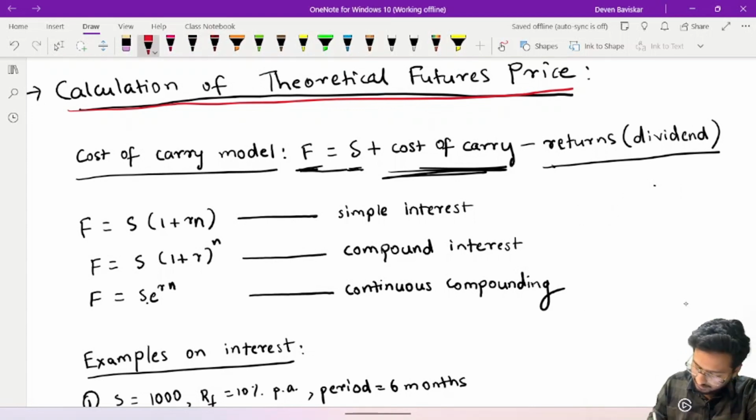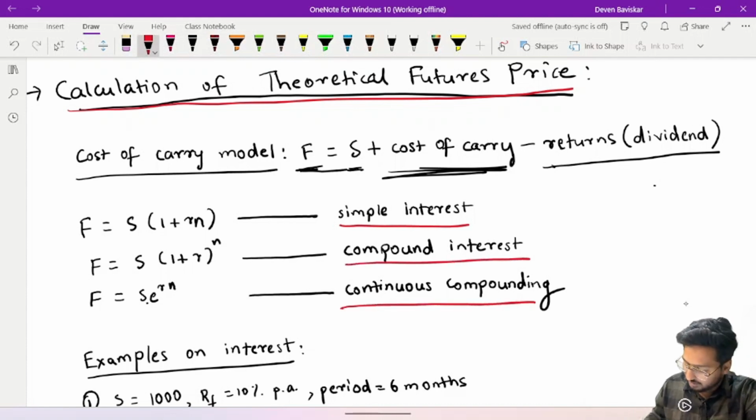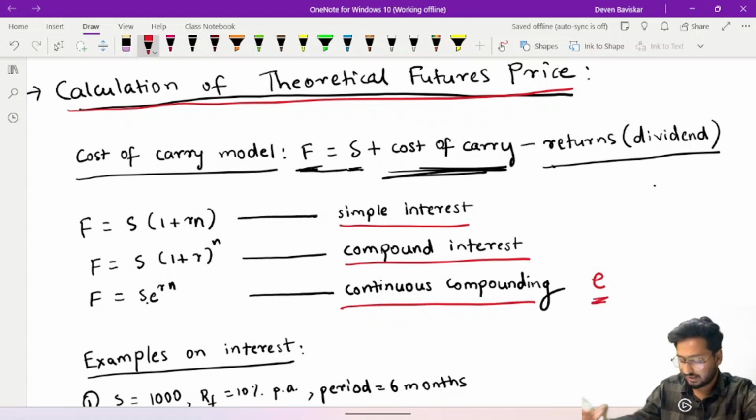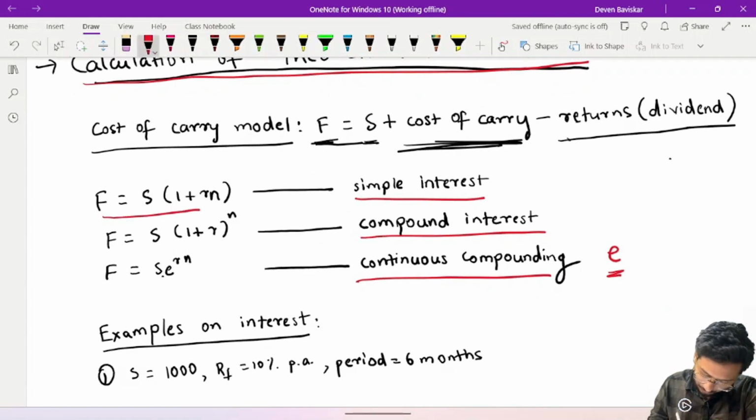For these three cases, there might be simple interest, there might be compound interest, or there might be continuous compounding, the e wala case. This e that we use, right? Continuous compounding. So now these three cases might be there. All right. So these are the three formulas for all the three cases.